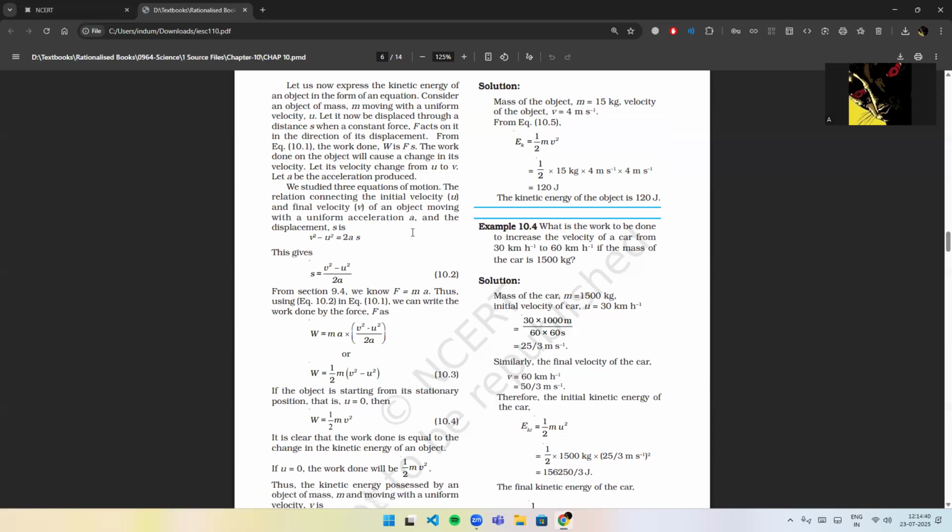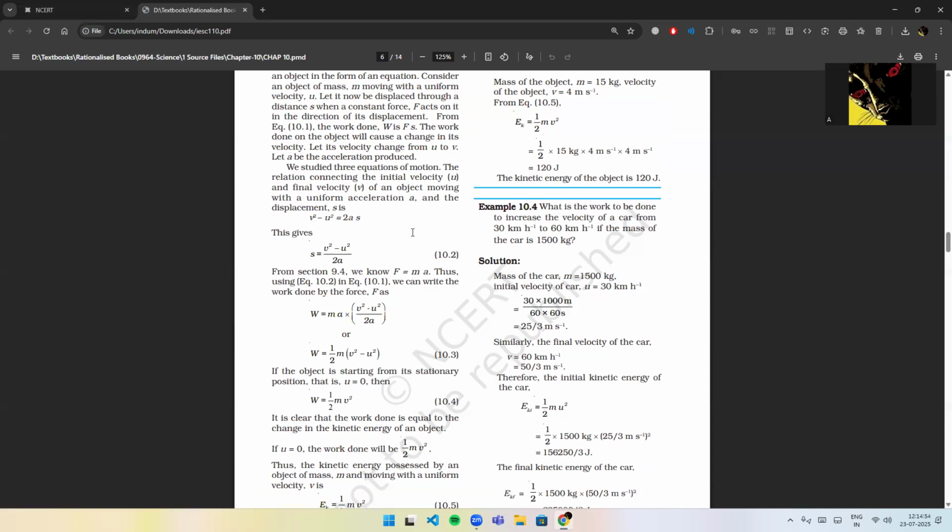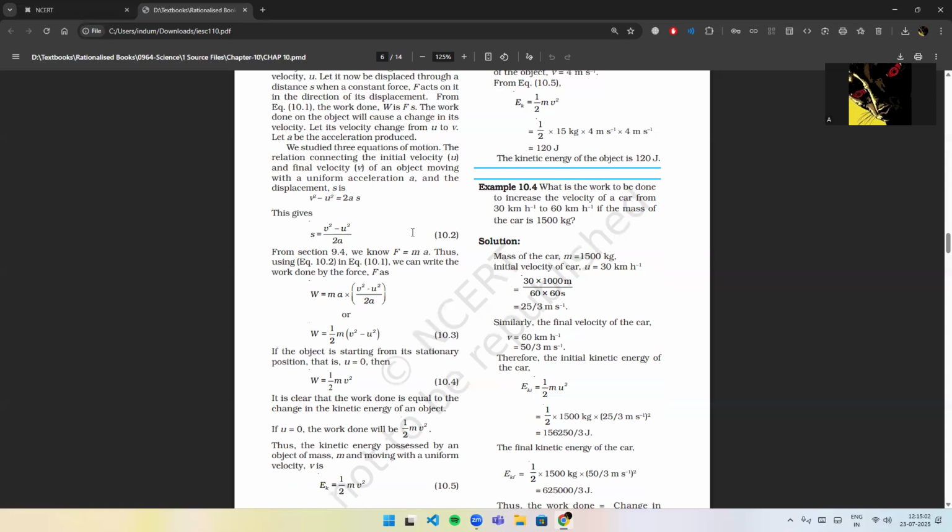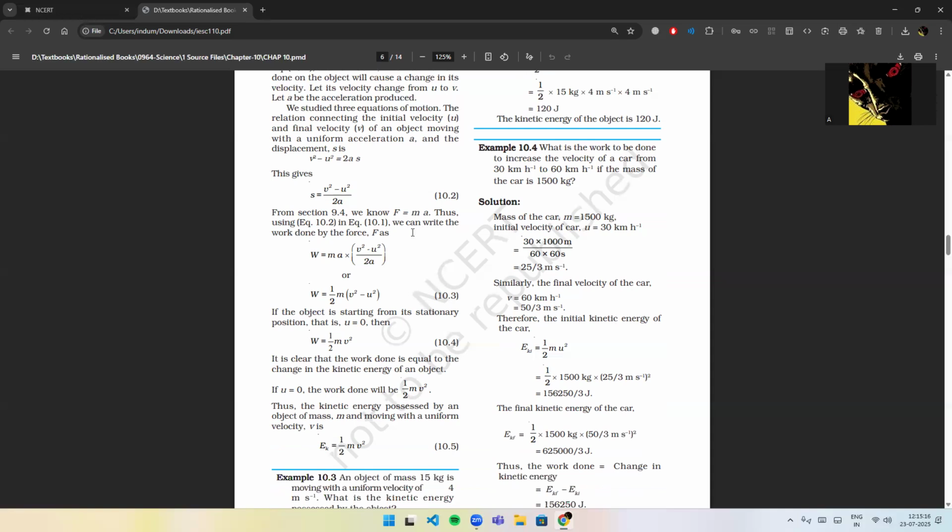We studied three equations of motion. The relation connecting the initial velocity and the final velocity of an object moving with a uniform acceleration a and the displacement s is v² − u² = 2as. This gives s = (v² − u²)/2a. From section 9.4, we know F = ma. Thus, using equation 10.2 in equation 10.1, we can write the work done by the force F as W = m × a × (v² − u²)/2a, or W = ½ m (v² − u²).